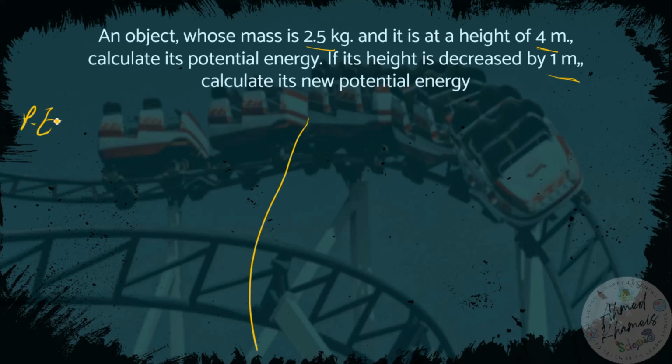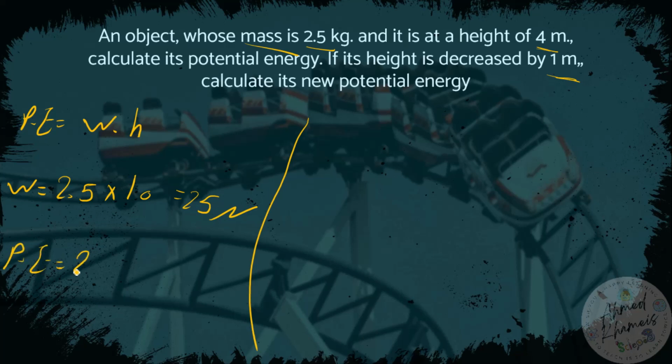potential energy equals weight multiplied by the height. The weight equals 2.5 by 10 to get the weight from the mass, equal 25 Newton. So the potential energy will equal 25 by 4 equals 100 joule.